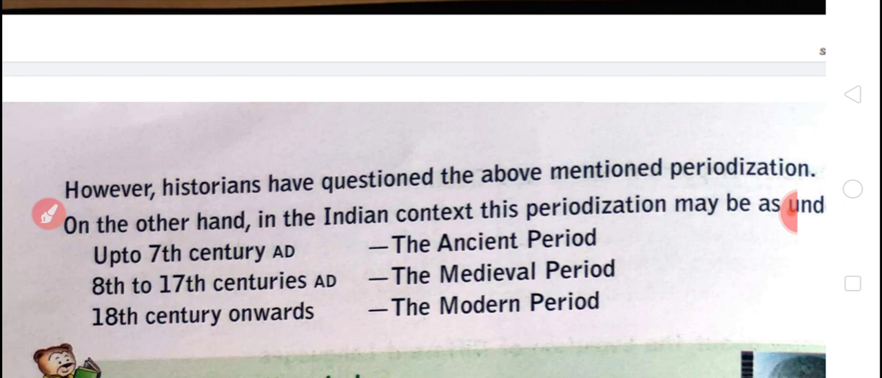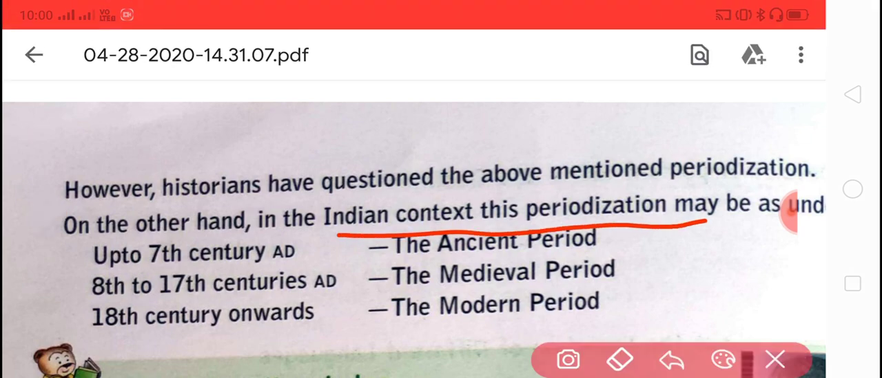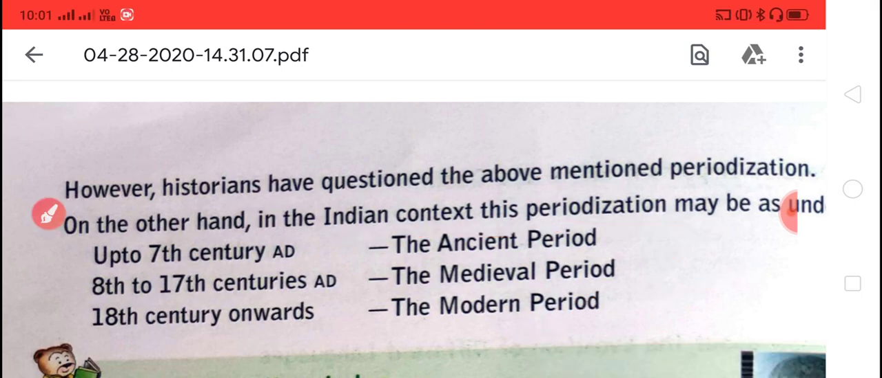On the other hand, in the Indian context, the periodization may be up to the 7th century as ancient, 8th to 17th century medieval period, and 18th century onward is the modern period. So there is a difference between Indian periodization and Western periodization, because the changes don't take place at the same time. So the changes are different. That is why periodization is different.